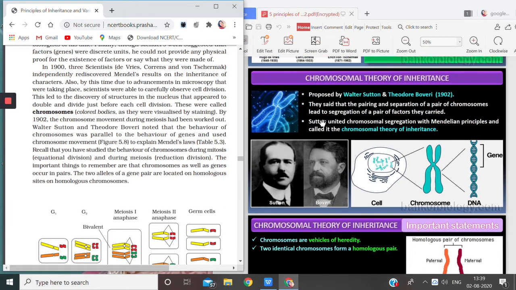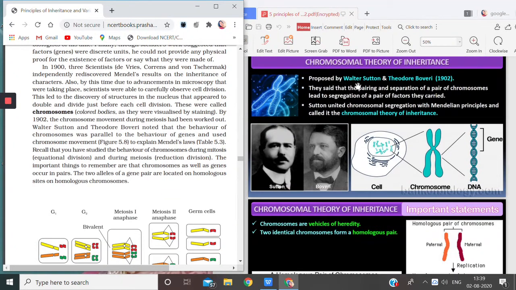Just to show you briefly, proposed by Walter Sutton and Theodore Boveri in 1902, they said that pairing and separation of a pair of chromosomes, which get separated from the point of attachment and come close together again to pair, led to segregation of the pair of factors they carried.